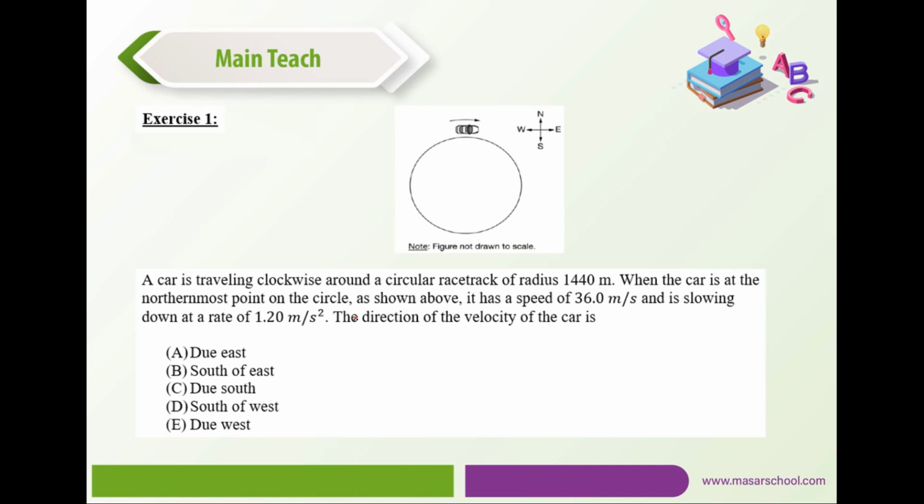Exercise 1. A car is traveling clockwise around a circular racetrack of radius 1440 meters. When the car is at the northernmost point on the circle as shown above, it has a speed of 36 meters per second and is slowing down at a rate of 1.2 meters per second squared. They're asking us about the direction of the velocity of the car, independent of the state of motion. The velocity is always tangent to the trajectory like this, and the correct answer is due east.